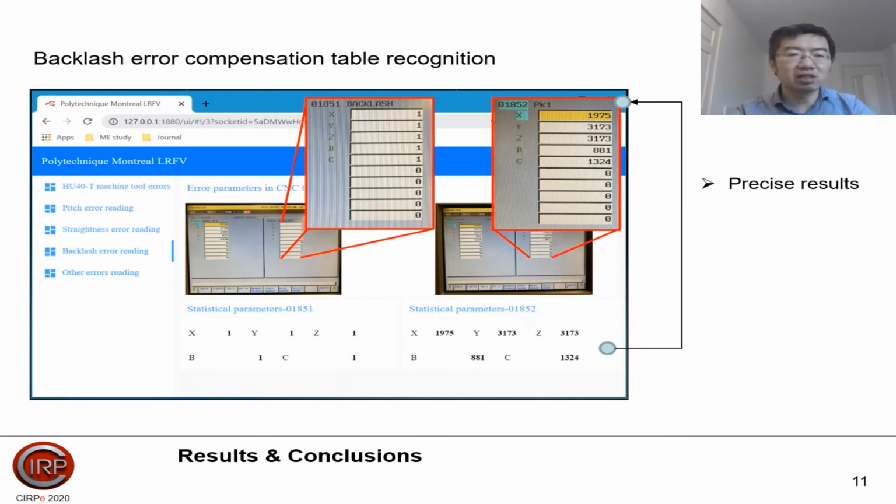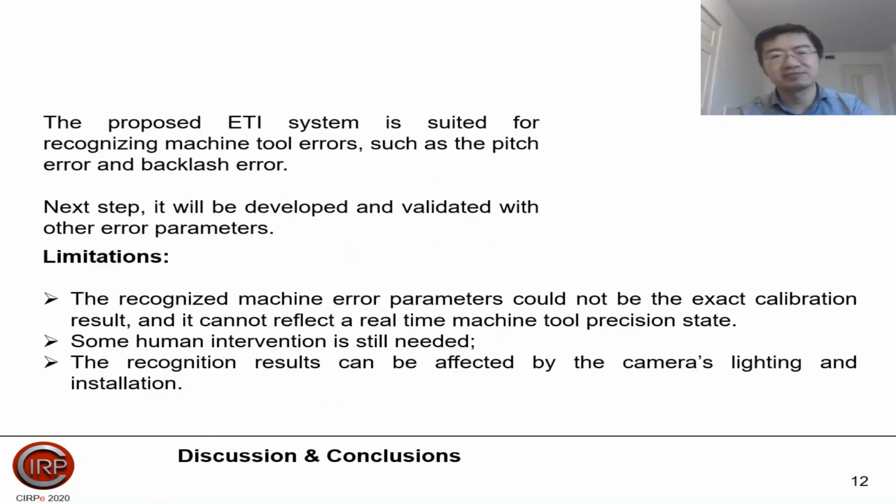And this is a backlash error compensation table recognition result. And from here, we can find that these are the original error compensation table results. And those results are the recognized results using our proposed ETL system. Comparing the recognized result and the original result, we can find that the two results precisely match. So our proposed system is effective. So the proposed ETL system is suitable for recognizing machine tool errors, such as pitch error and backlash error.